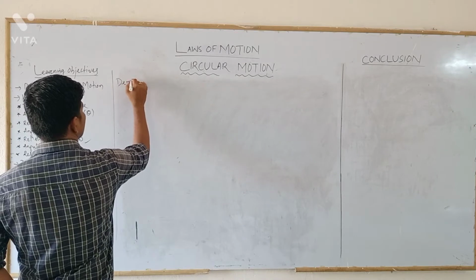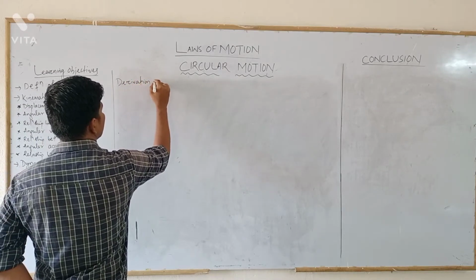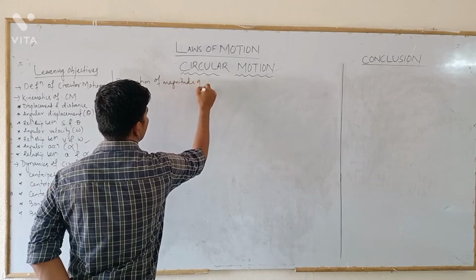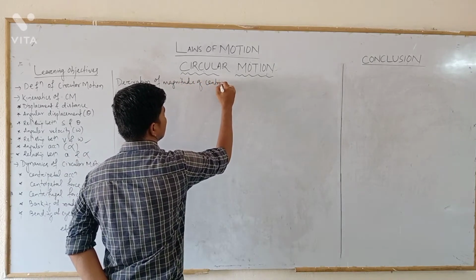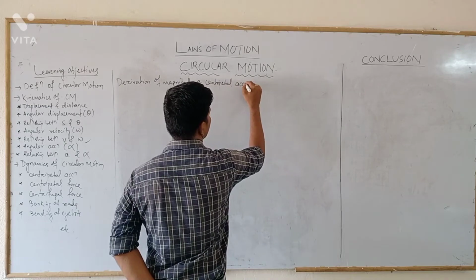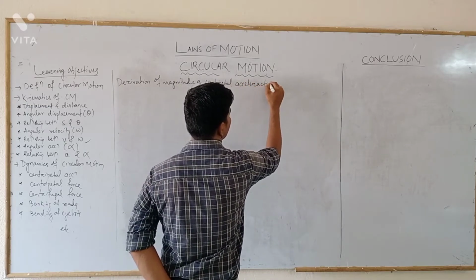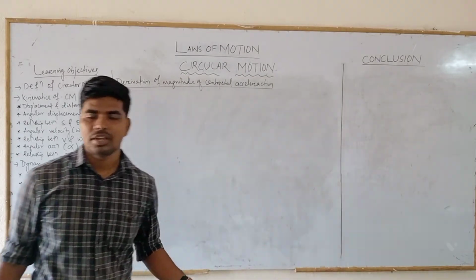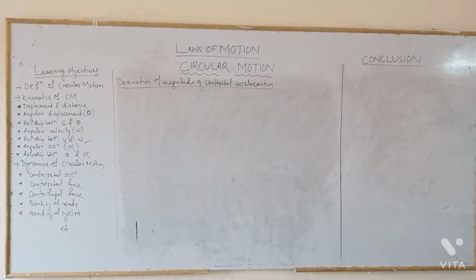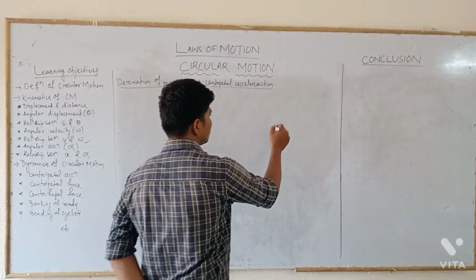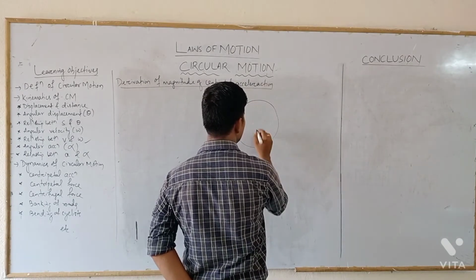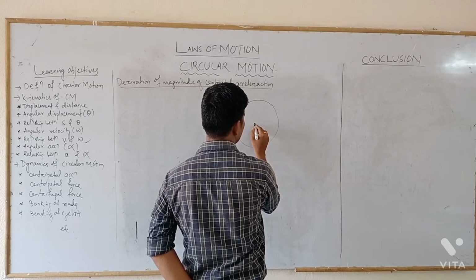Derivation of the magnitude of centripetal acceleration. It is very simple. Let us consider a body executing circular motion, and this will be the center.